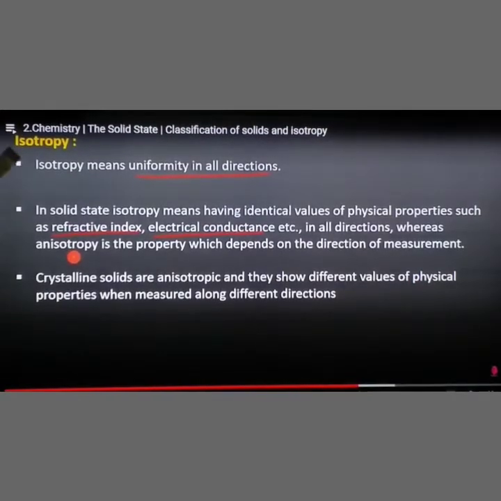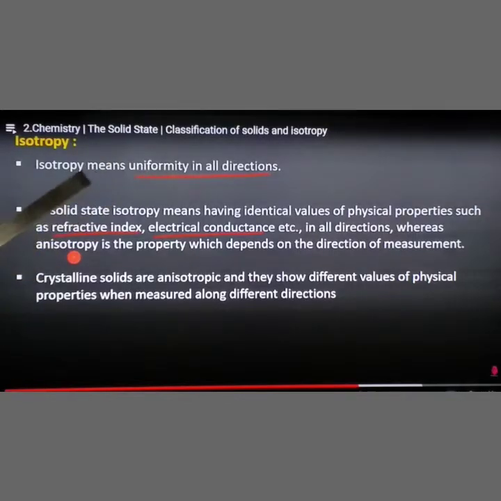Now, isotropy means uniformity in all directions. This word is important. If you take any solid and pass light, heat or electric current through it, these are all physical properties. The values of these physical properties will be the same throughout the solid.